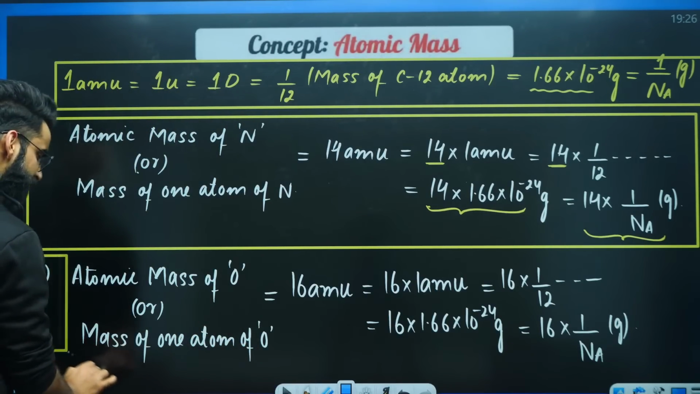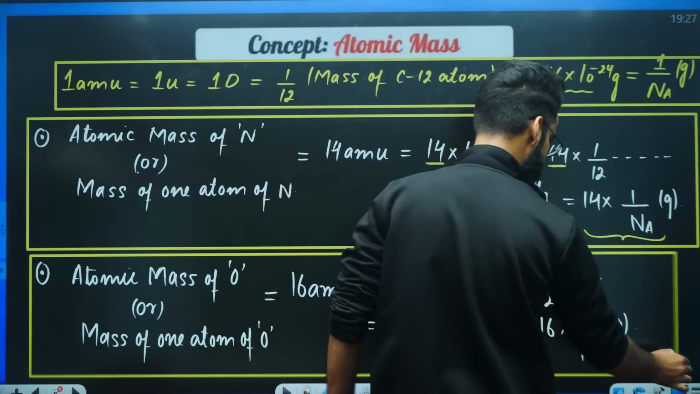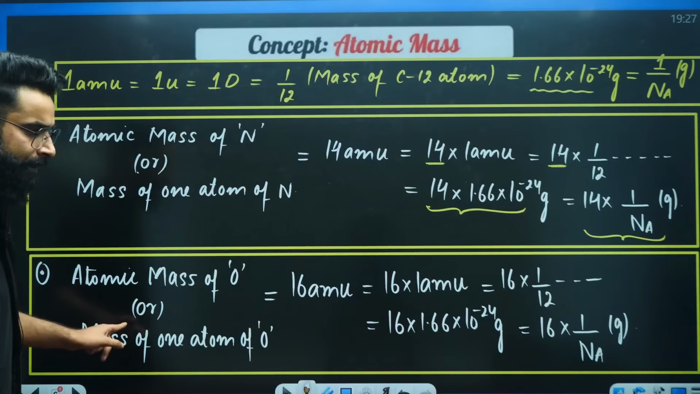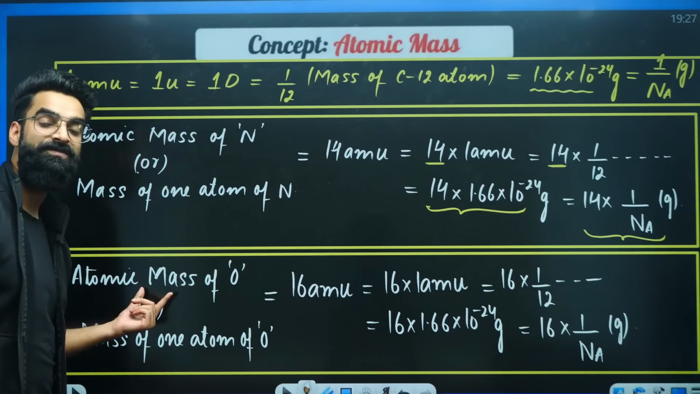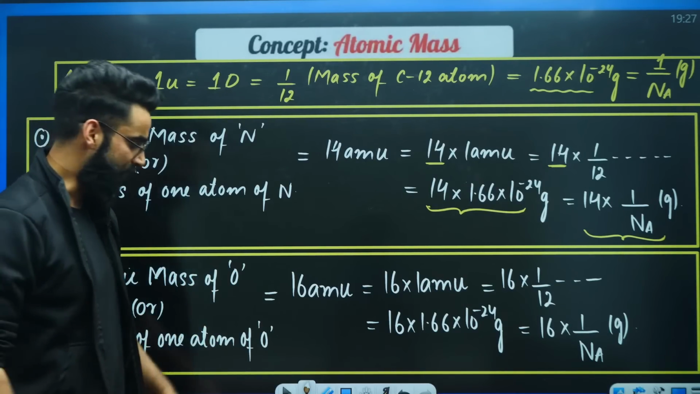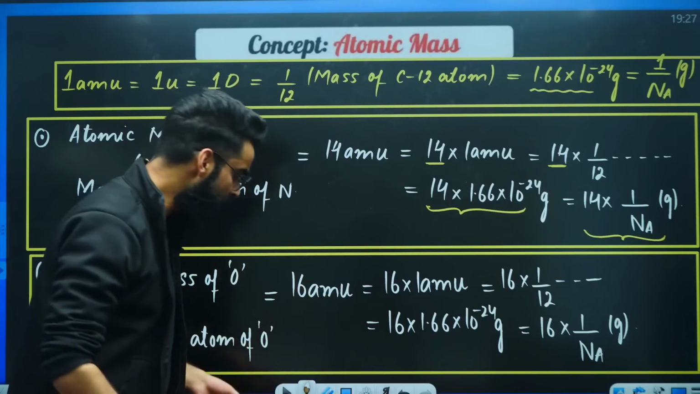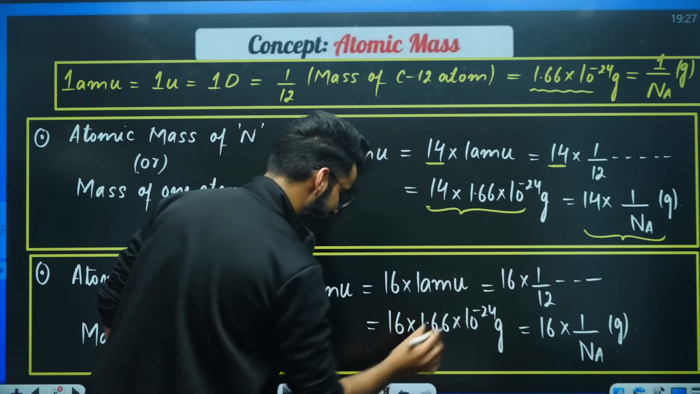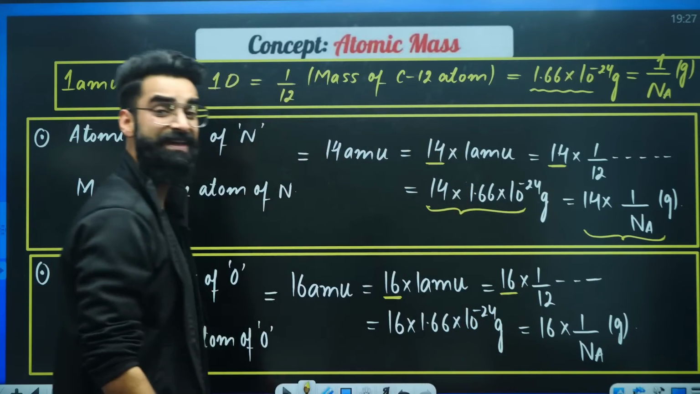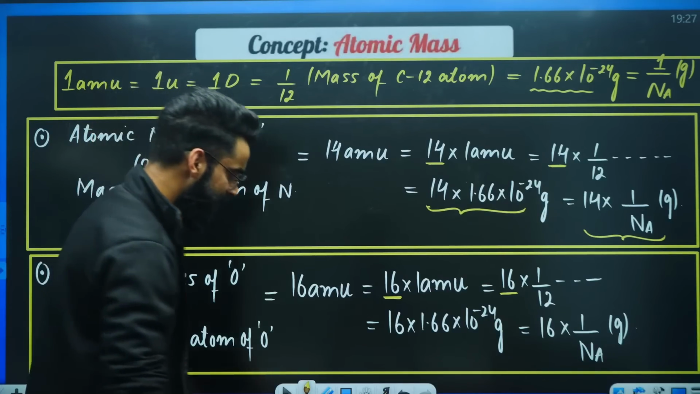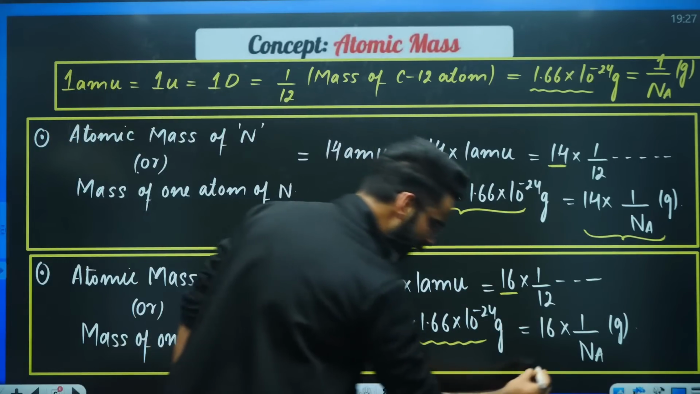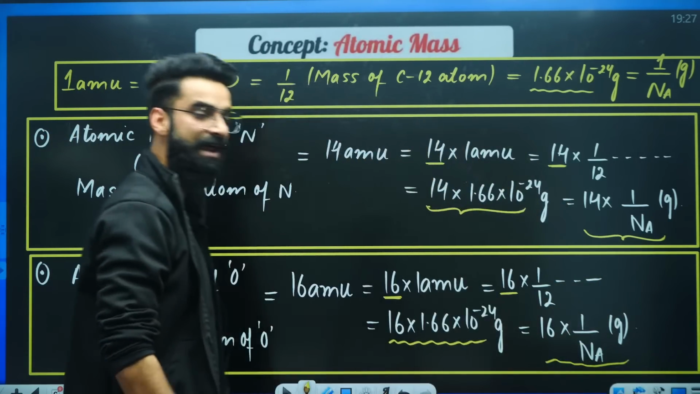Quickly, my dear students, tell me the meaning of all these things, quickly in the chats. I just wanted to know the atomic mass of oxygen. I just wanted to know the mass of one atom of oxygen, which came out to be 16 AMU. That means one oxygen atom is 16 times heavier than 1 AMU. One oxygen atom is 16 times heavier than 1/12 of mass of carbon-12 atom. This particular term is the mass of one oxygen atom in grams. Even this particular term is the mass of one oxygen atom in grams.